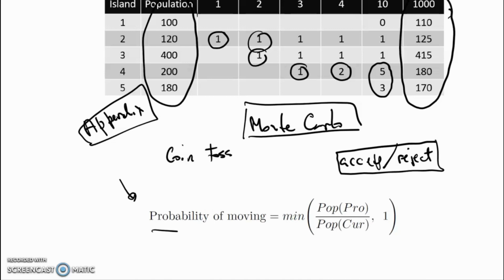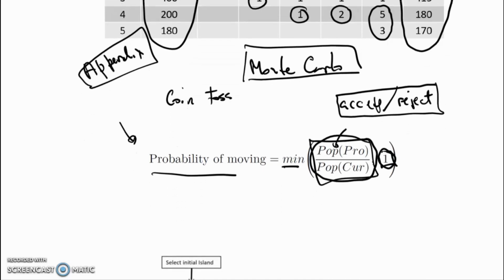What it says is that the probability of moving is the lesser of two numbers, the number 1 or the ratio. If the ratio is greater than 1, then the smaller of these two numbers is 1 and the politician moves. Otherwise, if the ratio is less than 1, then whether or not they move is determined by the random number generator value being compared to that ratio.